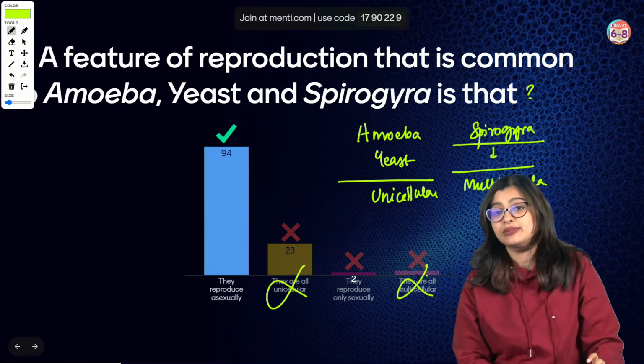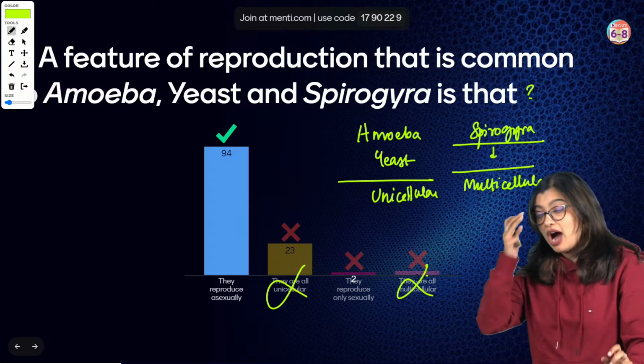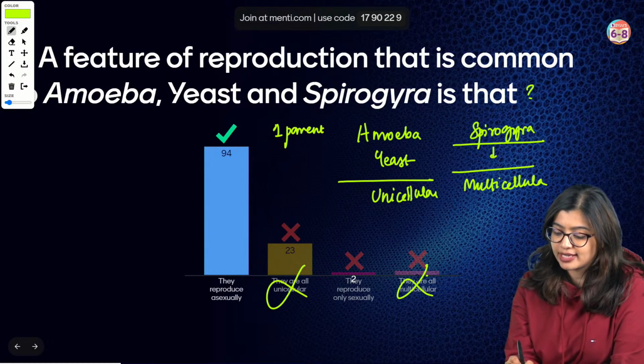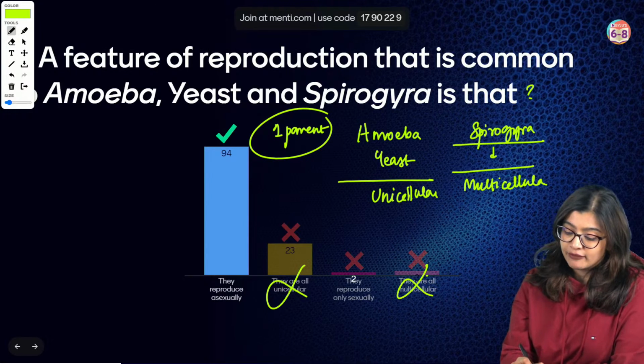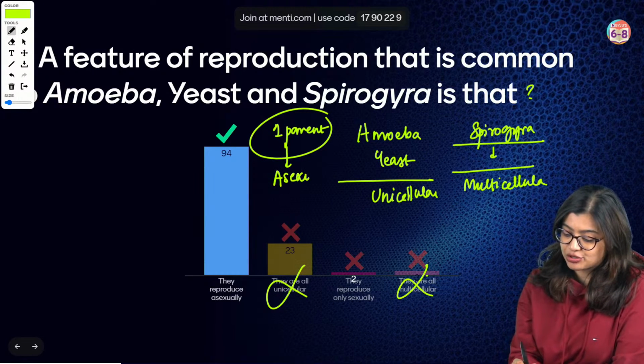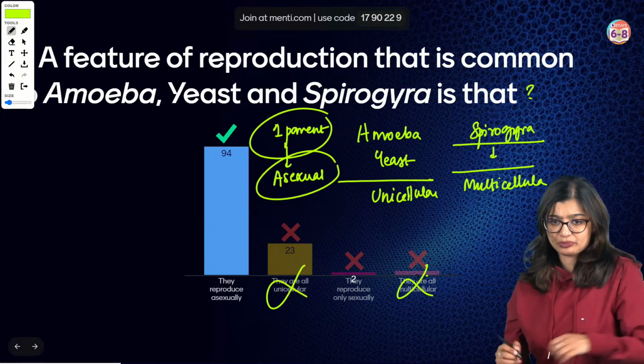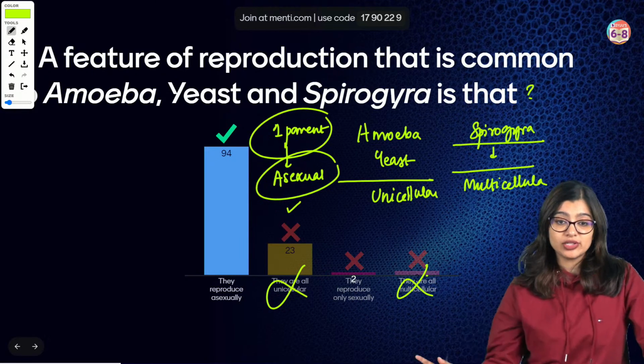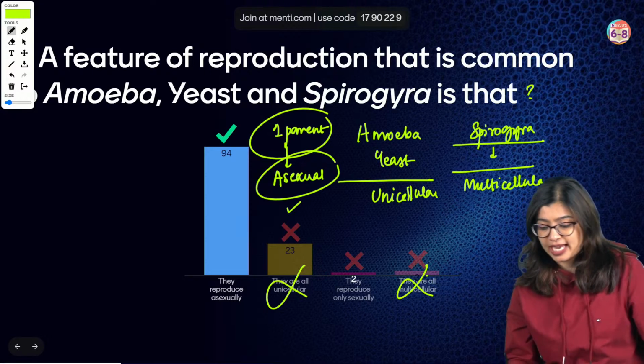Now, what are we left with? Their mode of reproduction. We know that in all these cases, only one parent is involved. When only one parent is involved, we call this asexual reproduction. So what is common? That they all reproduce asexually.